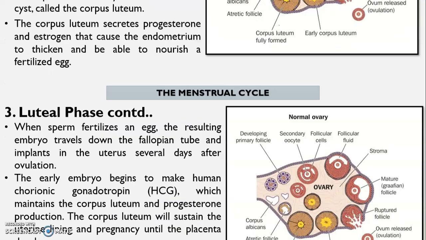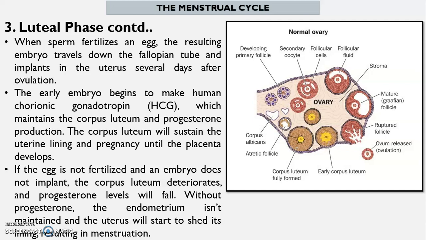When sperm fertilizes an egg, the resulting embryo travels down the fallopian tube and implants in the uterus several days after ovulation. The early embryo begins to make human chorionic gonadotropin, HCG, which maintains the corpus luteum and progesterone production. The corpus luteum will sustain the uterine lining and pregnancy until the placenta develops.